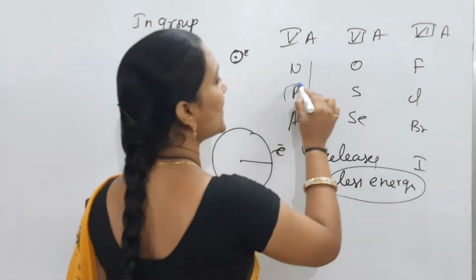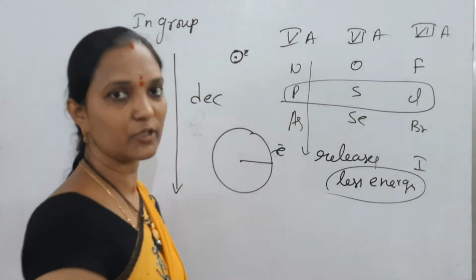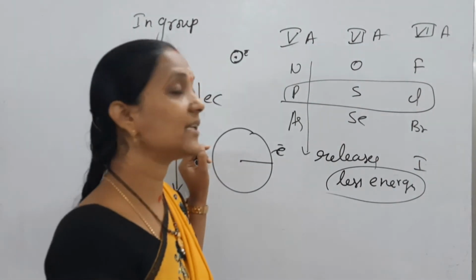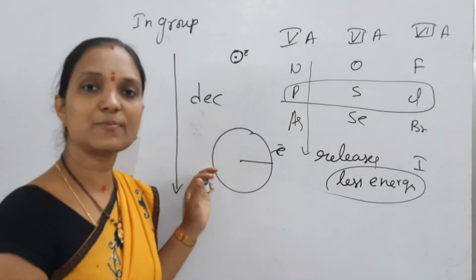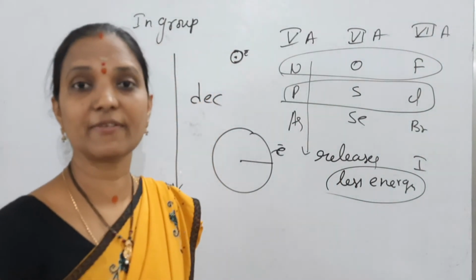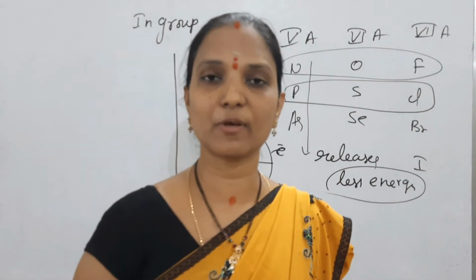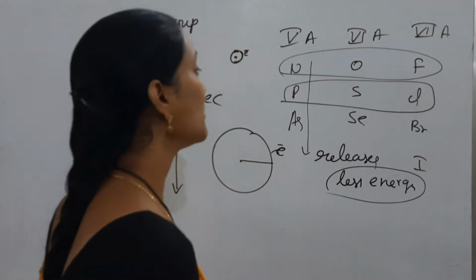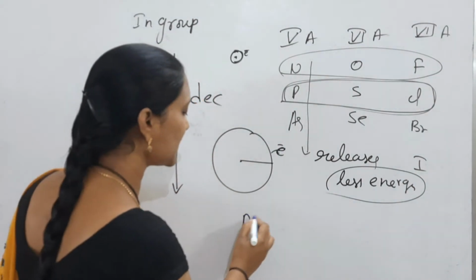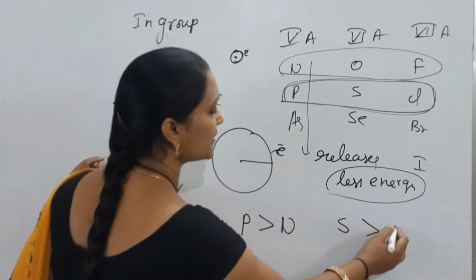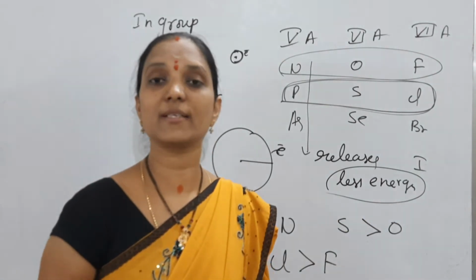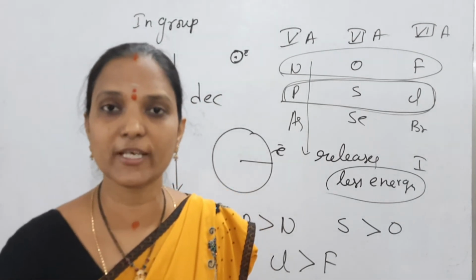But here, the second element's electron gain enthalpy, taking just the negative value's magnitude, is more than the first element. In 5th, 6th and 7th A group elements, the second element's electron gain enthalpy is more than the first. So phosphorus is greater than nitrogen, sulfur greater than oxygen, chlorine greater than fluorine. Why?